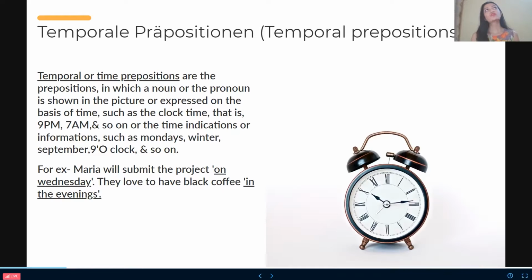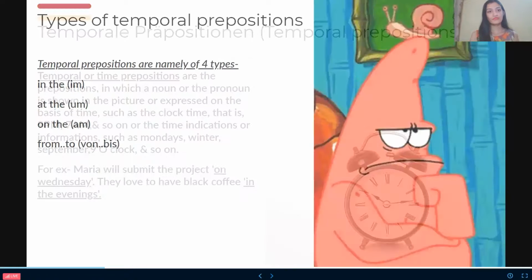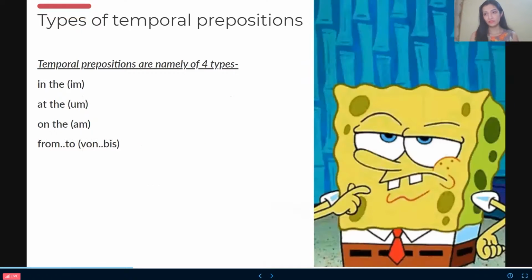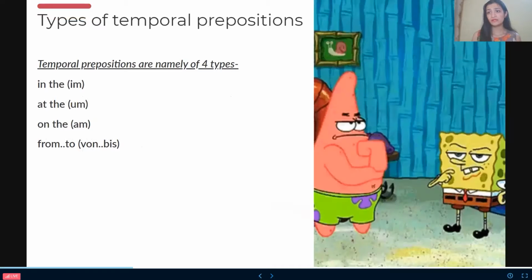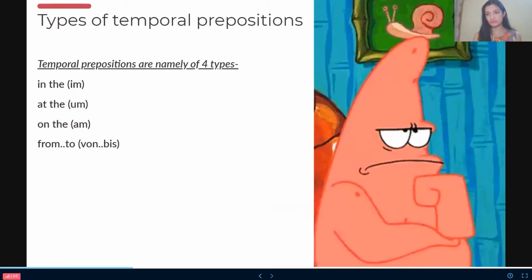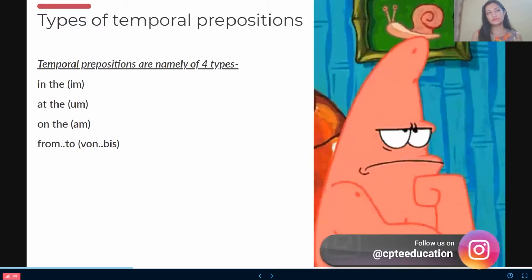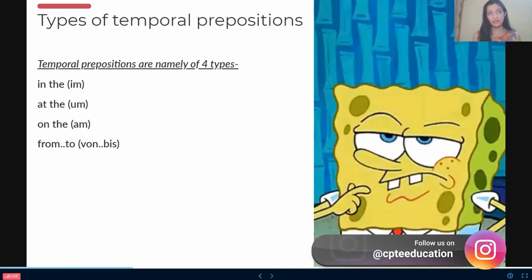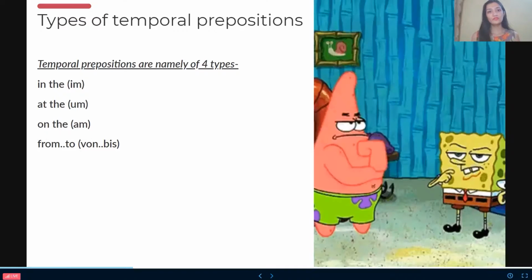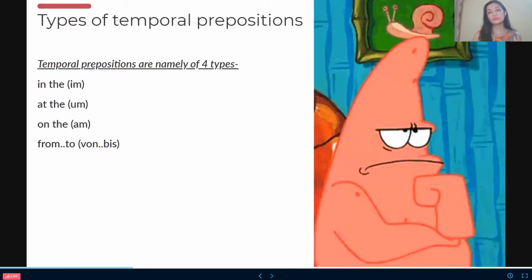So people, what's actually the main concern over here is that where do we put on? Where do we put in? Where do we put at? So people, you can see over here, like in English, we put at for time, like at 8 o'clock, at 9 o'clock, on for weeks, on Monday, on Tuesday, on Wednesday. And in for, we can say seasons or months, like in summer, in winter, or in January, in the month of March. In the same way, we have the temporal prepositions, which is again time-related prepositions in German as well.